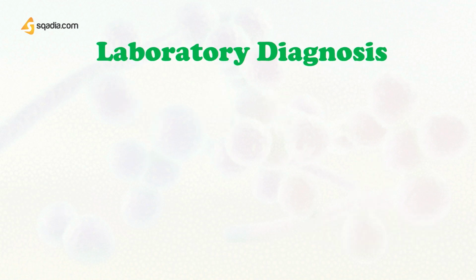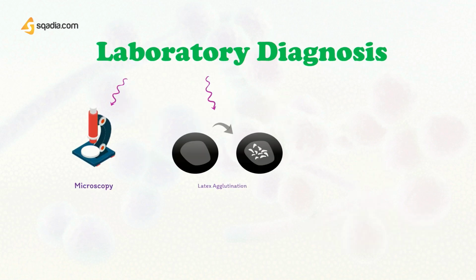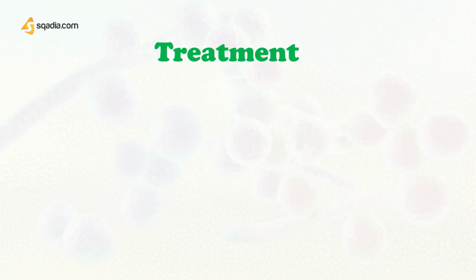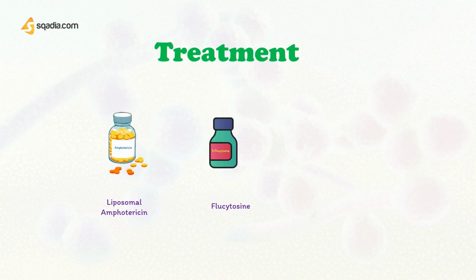If I talk about laboratory diagnosis, it can be diagnosed by microscopy in CSF using India ink, or by detection of the capsular polysaccharide antigen by latex agglutination. It can be cultured and identified by biochemical tests or 18S RNA sequencing. For Cryptococcus neoformans, liposomal amphotericin is the best treatment of choice, whereas flucytosine and fluconazole are also helpful in this regard.